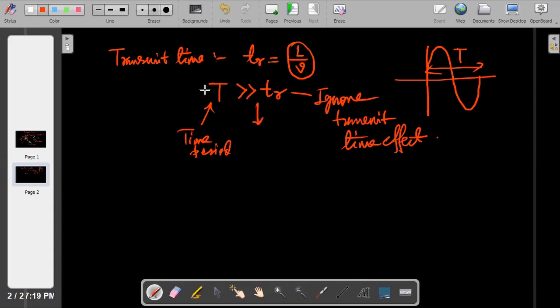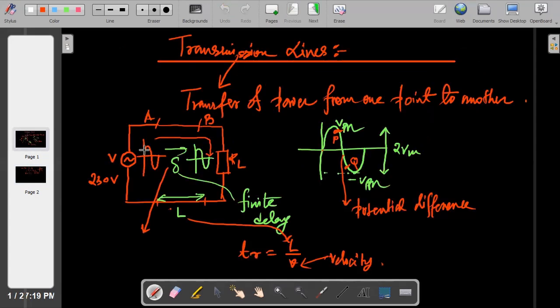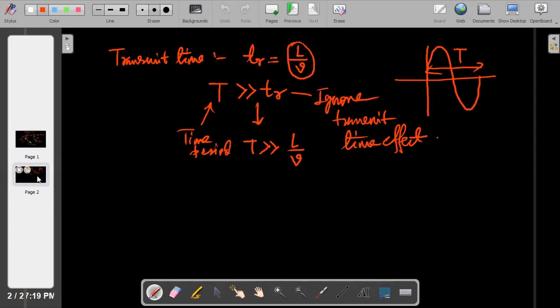Just doing some extra work, we can write that T is greater than TR, which is L by V. What is this time period? This time period is nothing but the time period of the sinusoidal wave. It is like some threshold, so it should have some value. Look here, you can consider any wave, 0 to pi, 2 pi. So your time period will be 2 pi only. Like that I am telling.